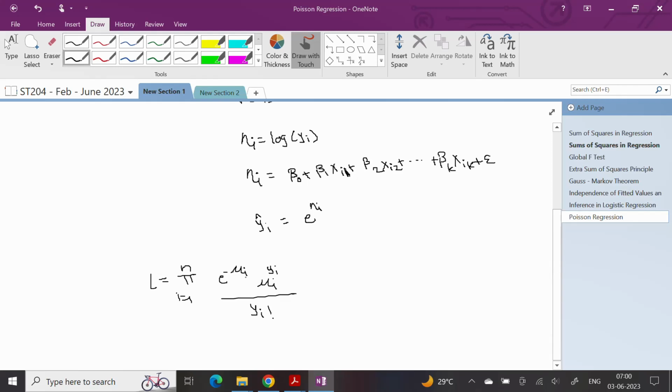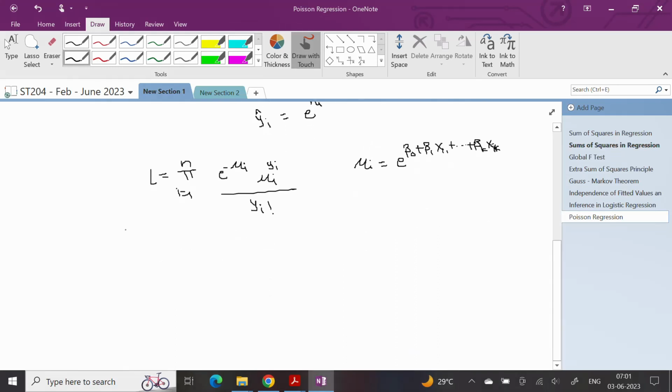Here we are going to take mu i as e raised to beta naught plus beta 1 x1i plus up to beta k xik.